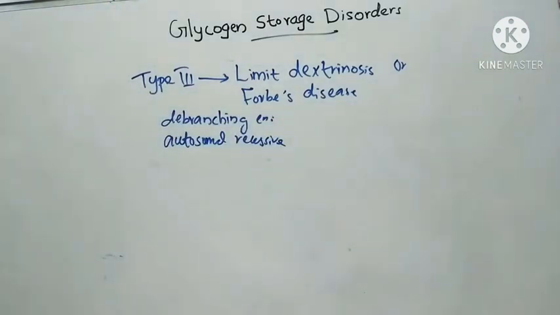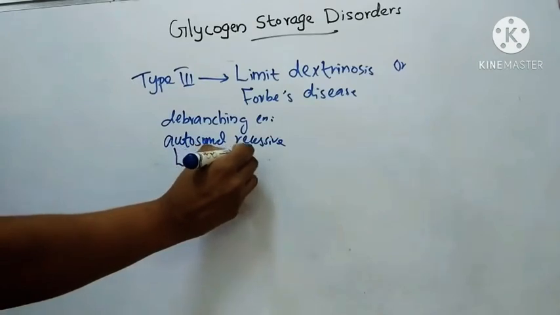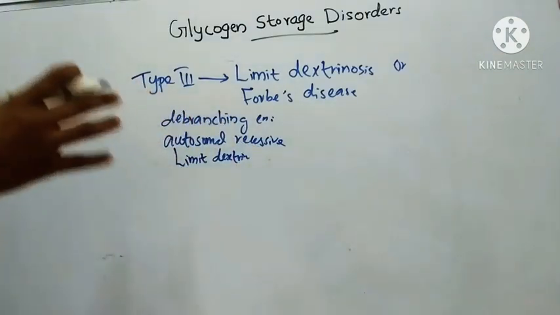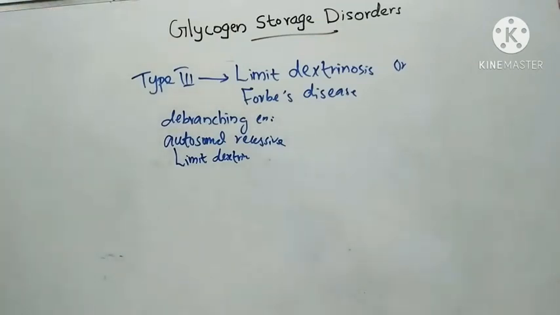Here the glycogen structure is limit dextrin type. Limit dextrin means four glucose molecules on either side of the branch point, that is limit dextrin. So here in this limit dextrinosis or Forbes disease, the glycogen structure is limit dextrin type. It is abnormal, with short or missing outer chains. Then the organs involved are liver, heart and muscles.